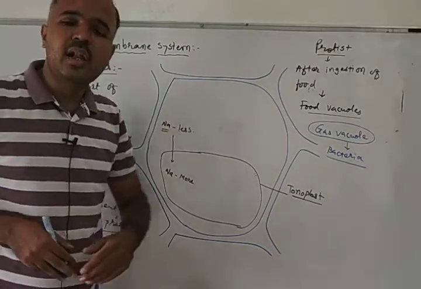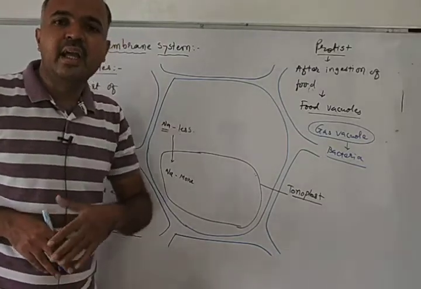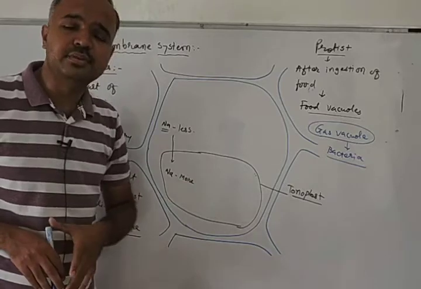These gas vacuoles give buoyancy to the bacteria. This gas vacuole provides buoyancy to the bacteria. It helps in swimming.